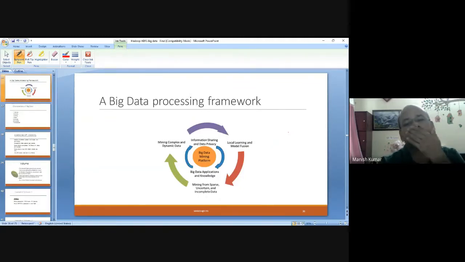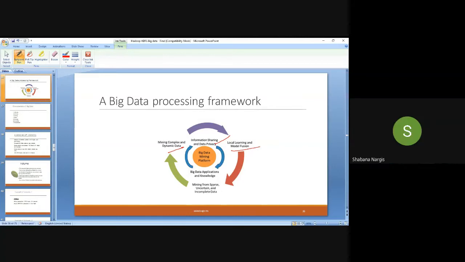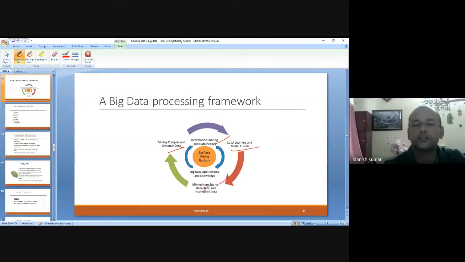As far as the big data processing framework is concerned, you always look for mining complex and dynamic data, information sharing, and data privacy is part of that. You also look for model fusions, some mining, sparse, certain and incomplete data.